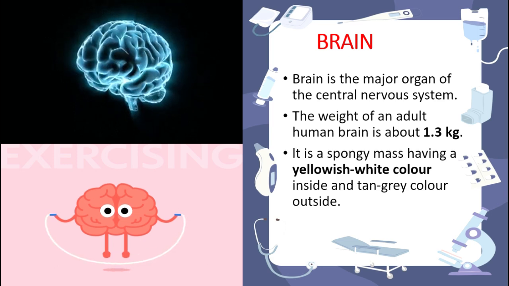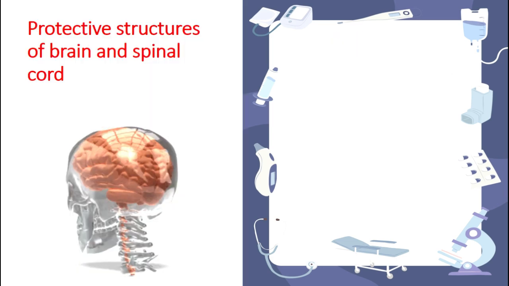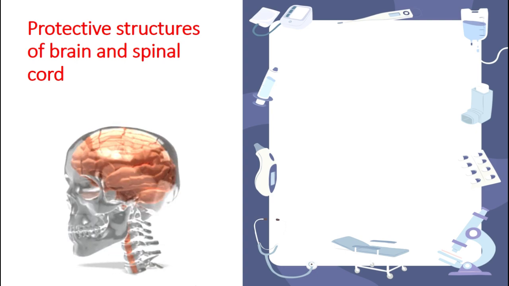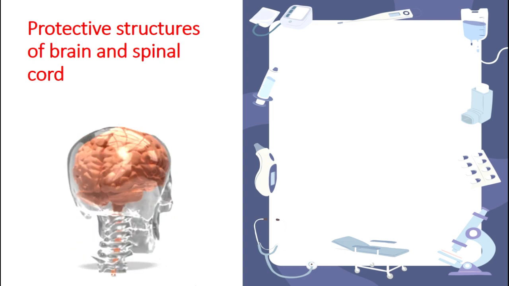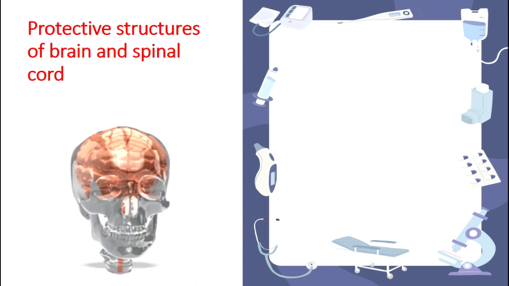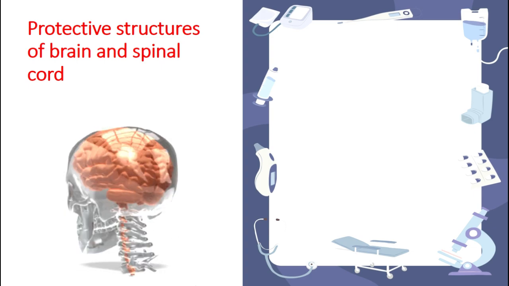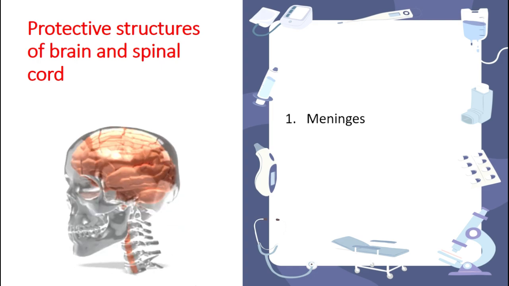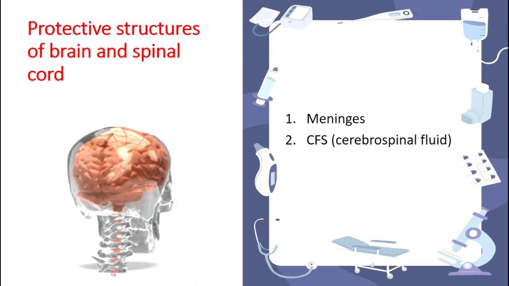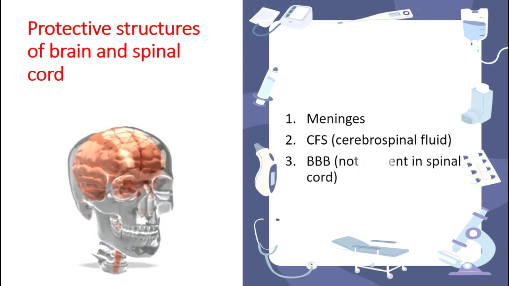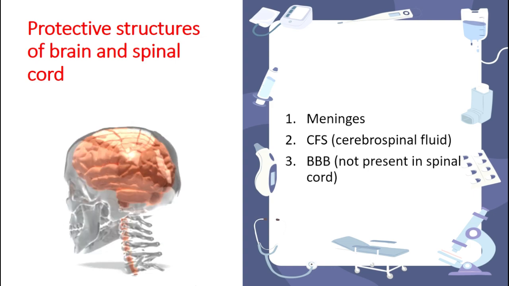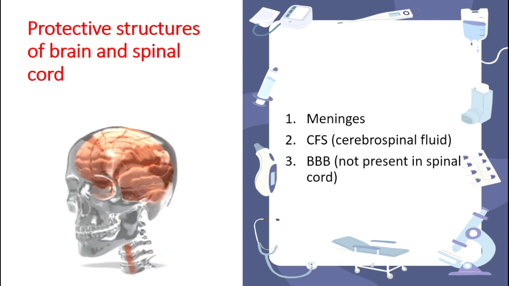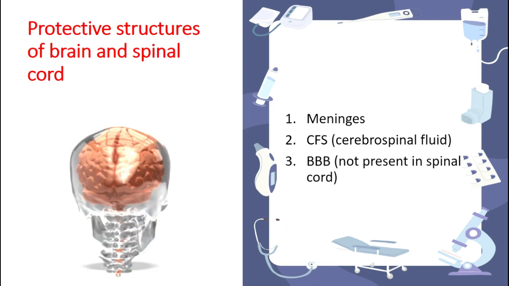Next is the protective structure of the brain and spinal cord. What do you think the protective structure of the brain and spinal cord will be? Okay, let me give a guess. You have all thought about the skull right now. But that's not the only protective structure. The skull has some layers inside it, and that is what is protecting it. What are the layers? They are the meninges, the CSF, that is cerebrospinal fluid, and lastly the blood-brain barrier. The blood-brain barrier is only in the brain, not in the spinal cord. The cerebrospinal fluid is explained in the spinal cord section, so we can learn that in the spinal cord.